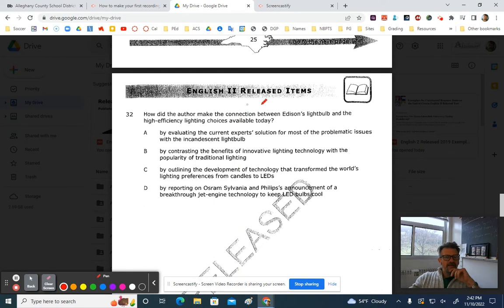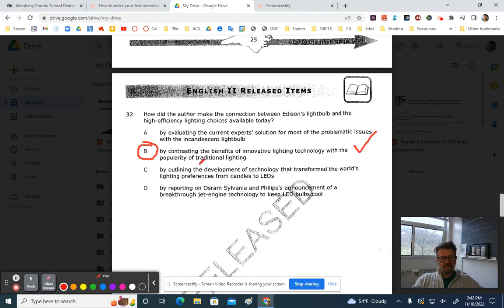How did the author make the connection between Edison's light bulb and the high-efficiency lighting choices available today? All right, the correct answer is B. By contrasting the benefits of innovative lighting technology with the popularity of traditional lighting. All right, does this all check out? Are there benefits of innovating lighting technology? Yes, it's cheaper and more efficient. Is traditional lighting popular? Yes, people can't get away from Edison's bulb. All right, so that all checks out.